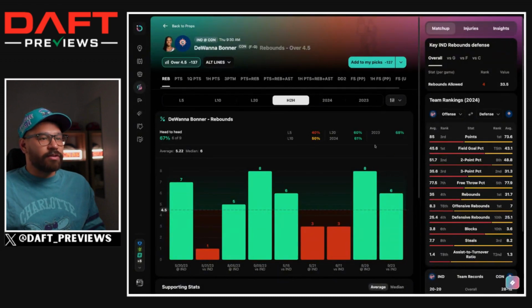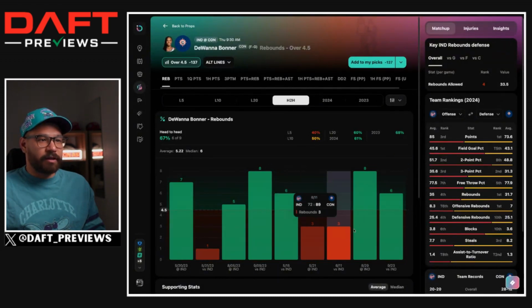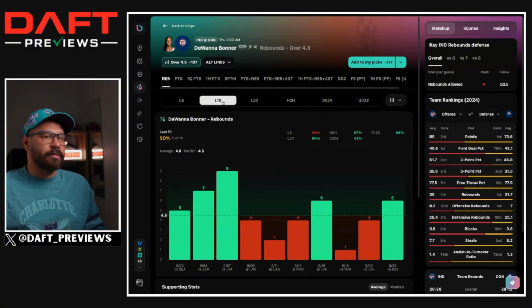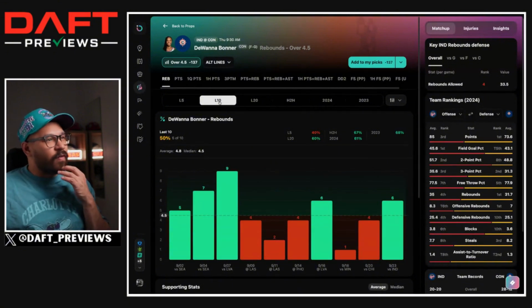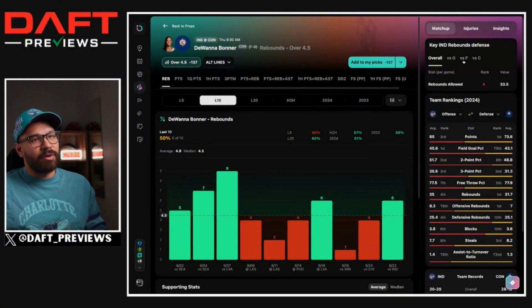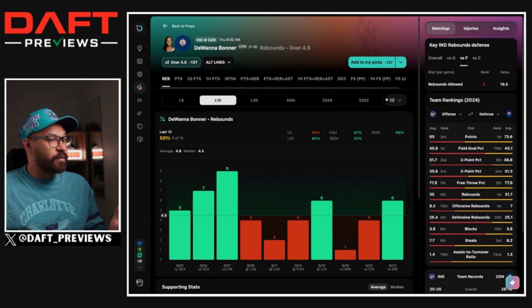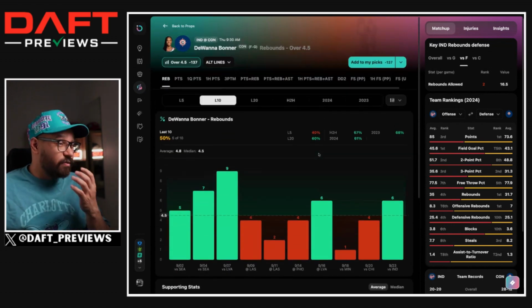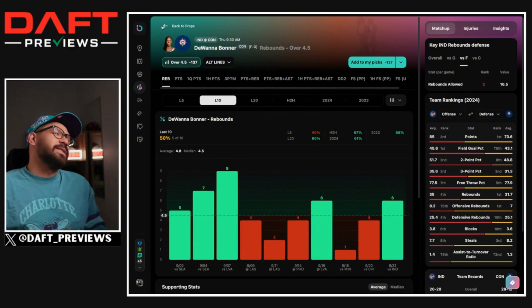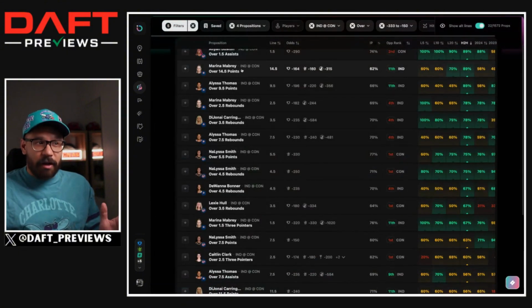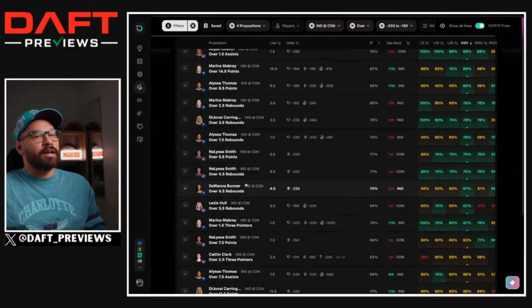She's hit it in 6 out of her last 9 games against the Fever, and in 3 out of the 5 games against them this season, but only in 5 out of her last 10. So somewhat inconsistent, and the matchup is somewhat difficult when it comes to rebounds. She did get 6 rebounds in that last game against the Fever, but the Fever probably aren't going to shoot that badly again. So I'm not ready to take her rebounds.